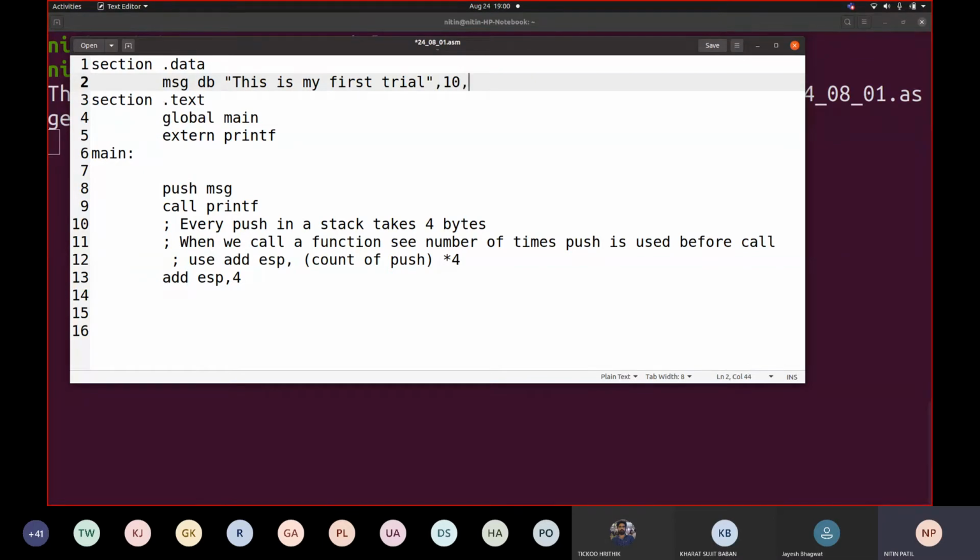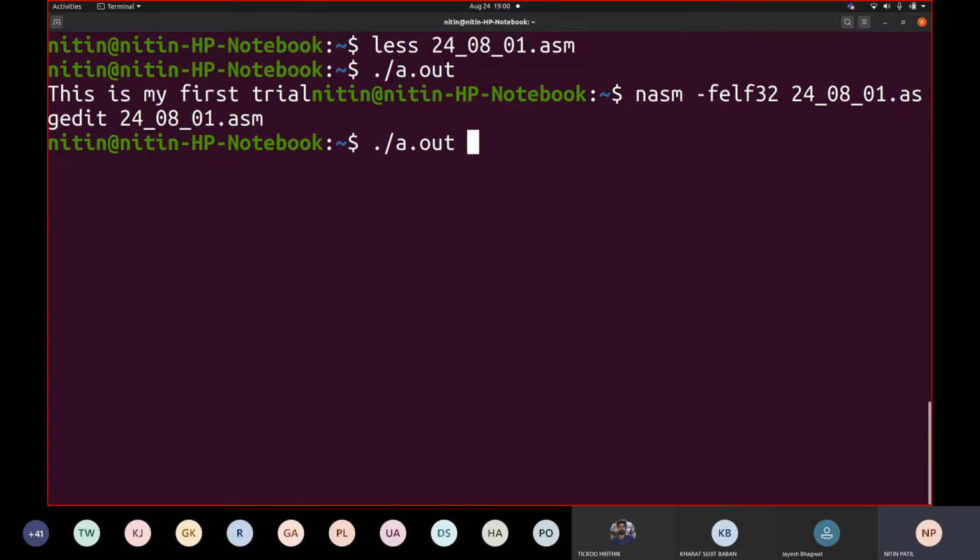Let us save this. What I added there after the double quotes, I used a comma and then put 10. So when you write inside a printf, this is my first trial /n, correct? So this is what I did. Let us try to generate an executable.